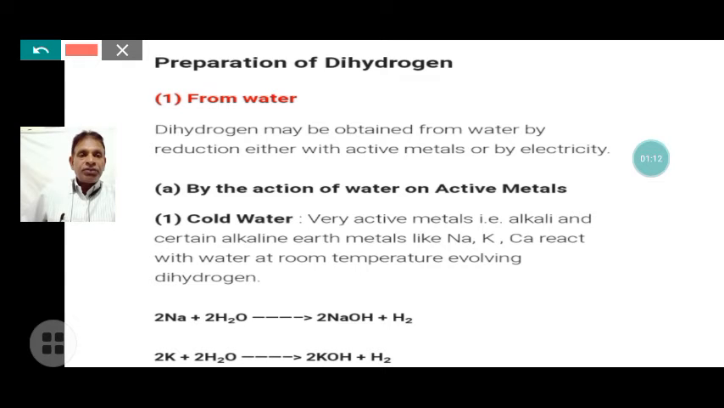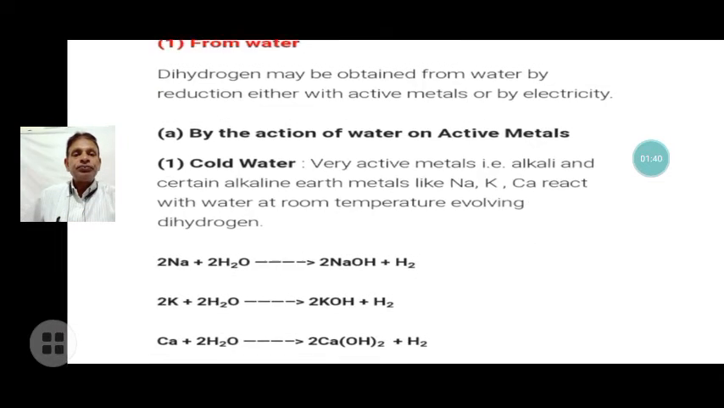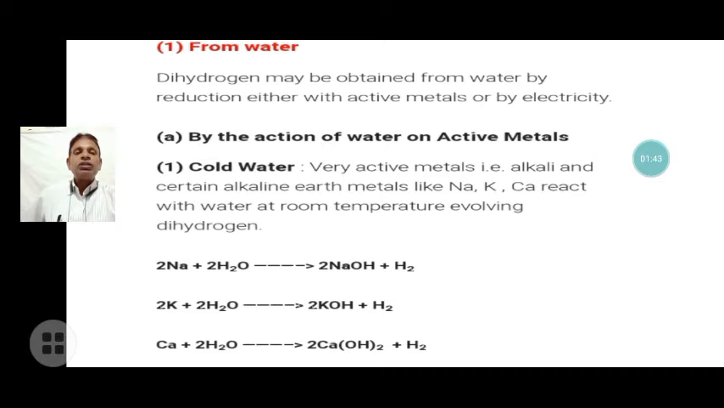Some metals, the alkali metals or alkaline earth metals, react with water in its cold state. Very active metals, that is alkali metals and certain alkaline earth metals like sodium, potassium, calcium, react with water in its cold state at room temperature and evolve hydrogen. Sodium plus water gives sodium hydroxide and hydrogen. Potassium plus water gives potassium hydroxide and hydrogen gas. Calcium plus water gives calcium hydroxide and hydrogen gas.